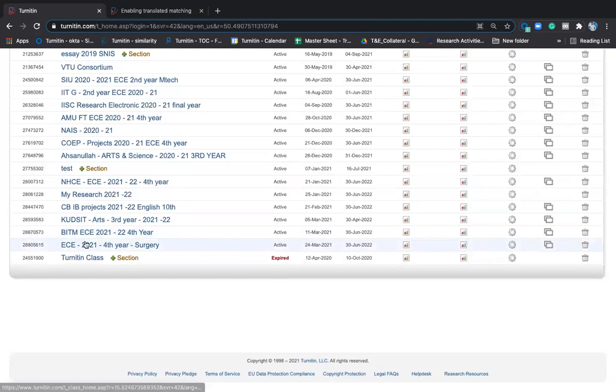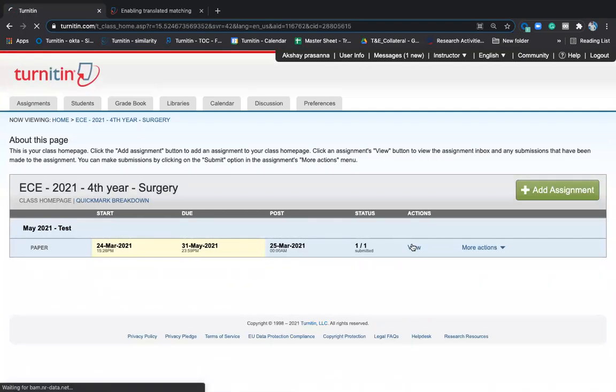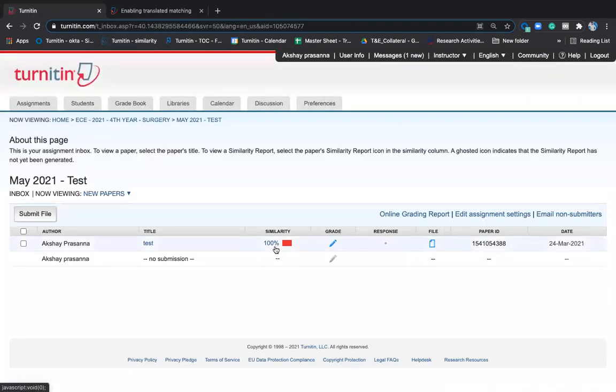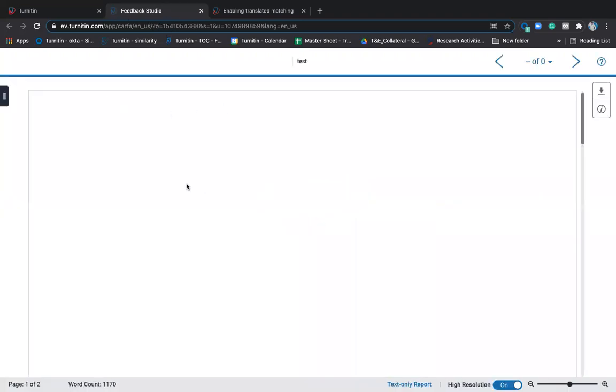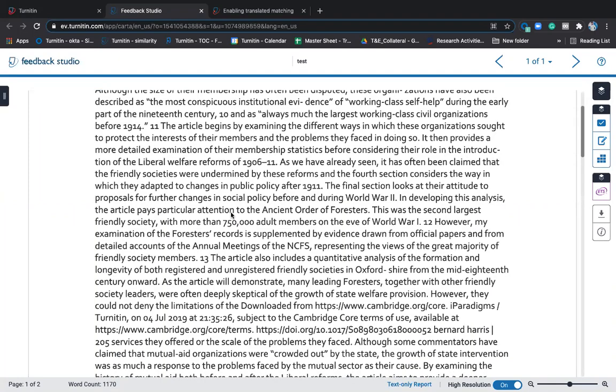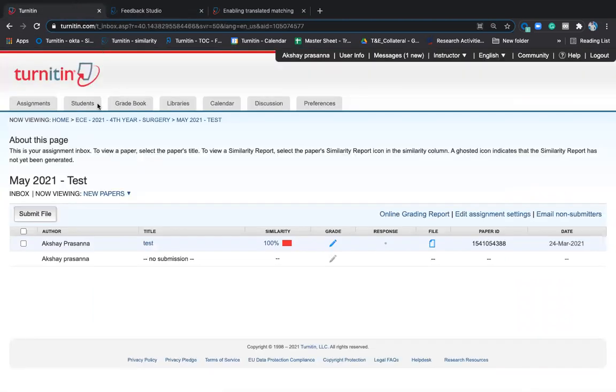Student will upload. The moment they upload, you will be able to see the similarity percentage. Now, let me see whether the report is generated. If not, I'll take some other class and I'll show you the example. I'll click on view. Now, see, 100% similarity it is showing. The moment I click on this 100% similarity, it will tell me from which sources it is taken. But I'll take a better example, which is not too high, not too low. This is just to give you a glimpse of how the document will look whenever you upload it. We will interpret the similarity report later on. So this is 100% similarity showing. I'll show you a better example later on.